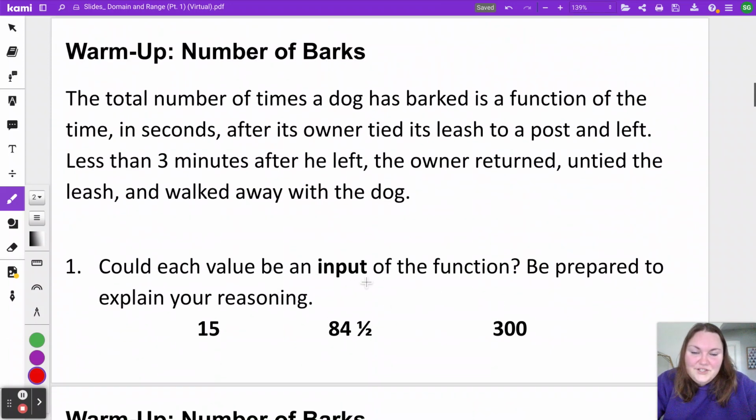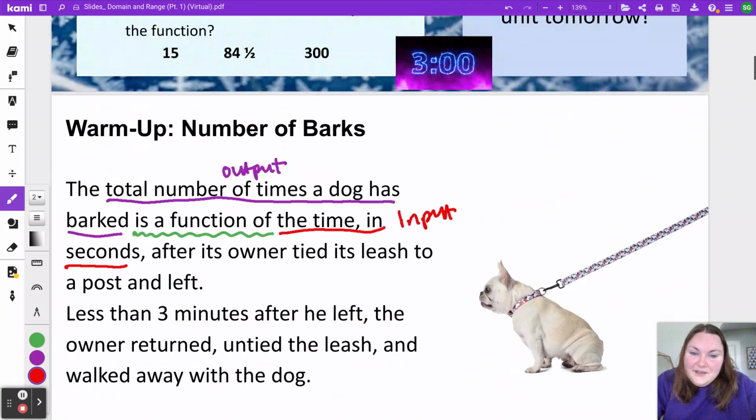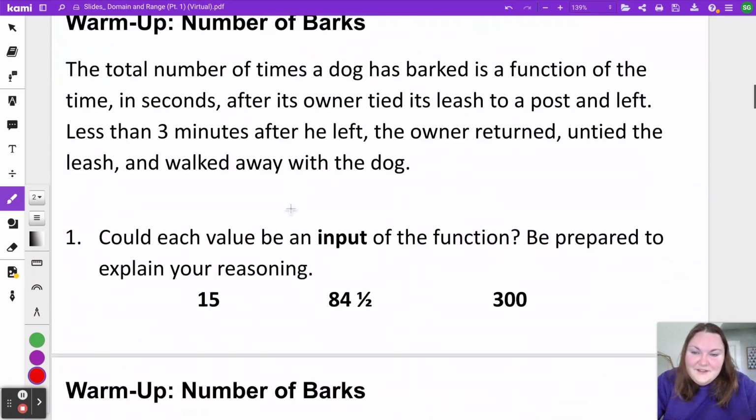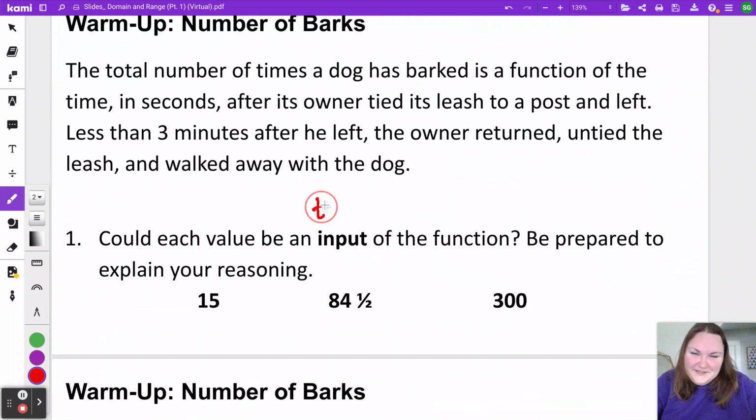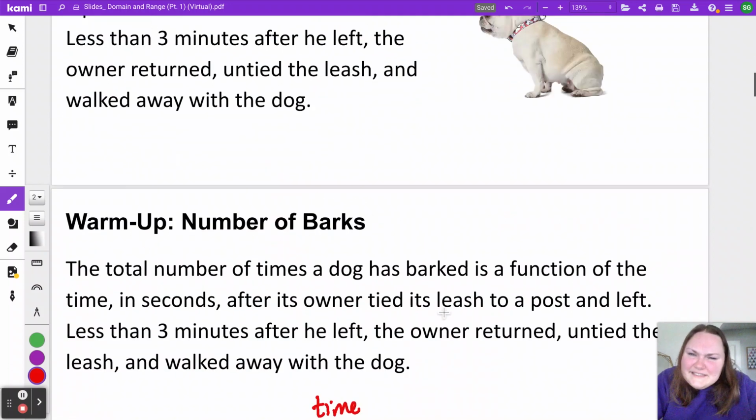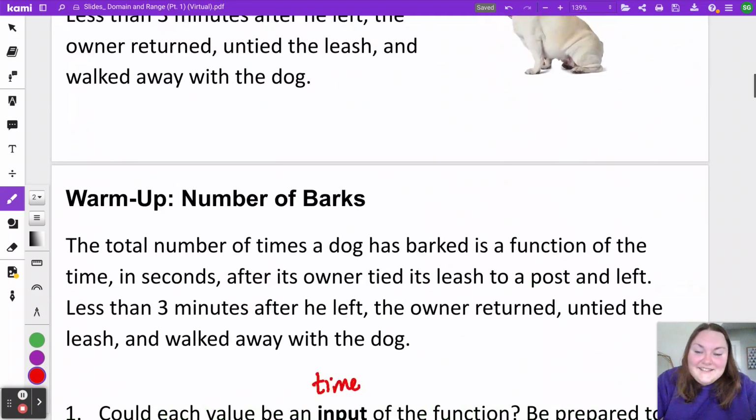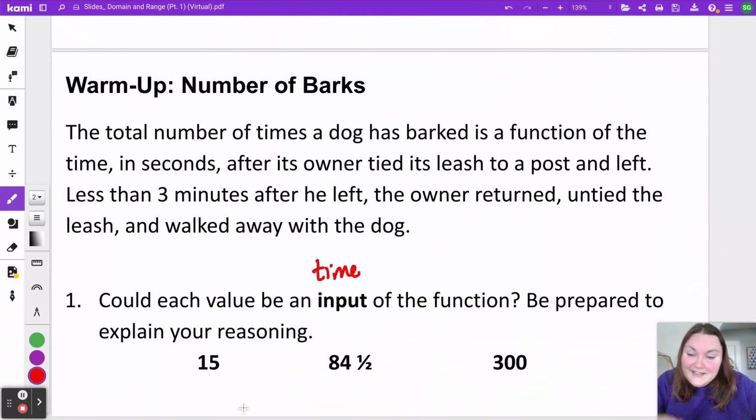So for the first question, you were answering, could each value be an input of the function? The input we said is the time. So we're asking ourselves, are these reasonable amounts of time in the story? For example, since our input is in seconds, could you talk about 15 seconds? Absolutely. Could you talk about 84 and a half seconds? I've had some people question if time can be a fraction like that, but it can. You can have half a second, and you can also have 84 and a half seconds.